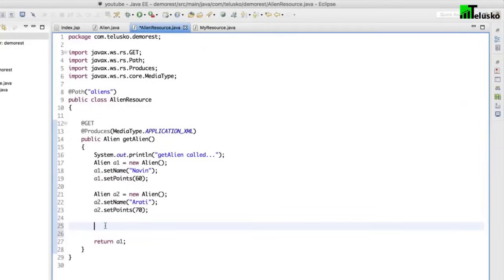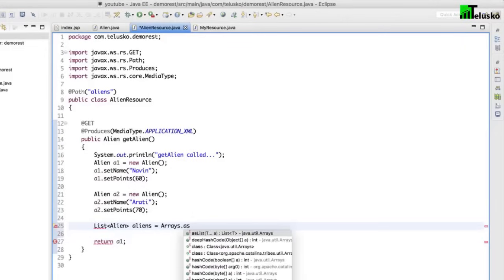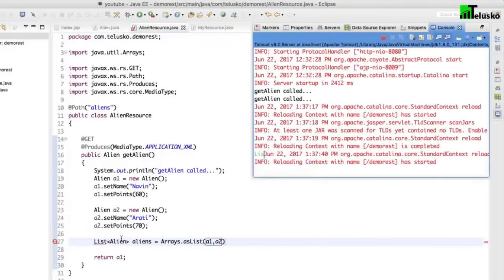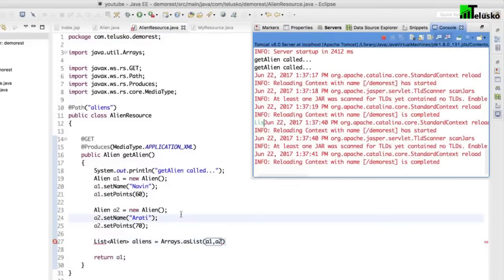So what I will do here is I will say list of alien. I will say aliens equal to new ArrayList, or maybe I can simply say Arrays.asList. We do have these two objects, right? So we can say A1, A2, and we got our list. Let me import the package for list.